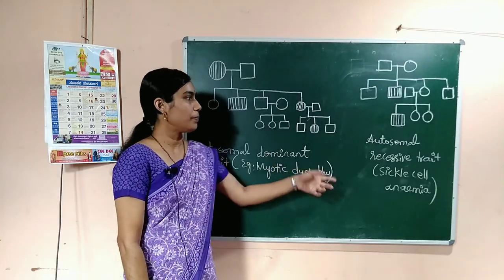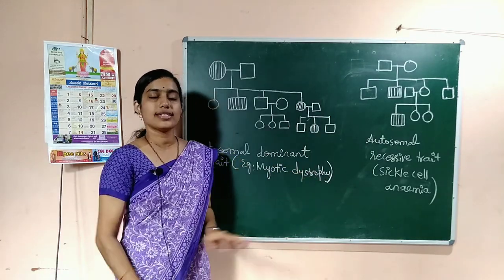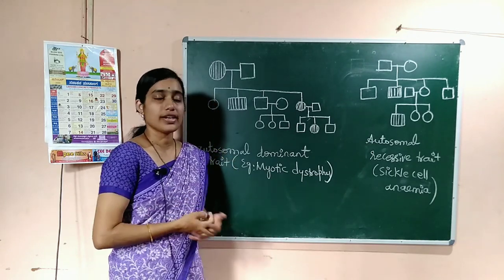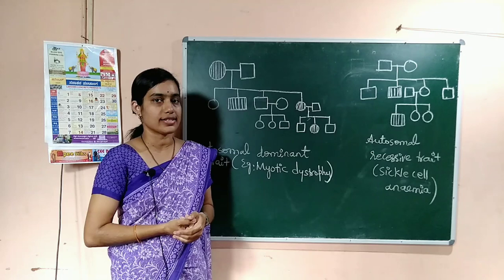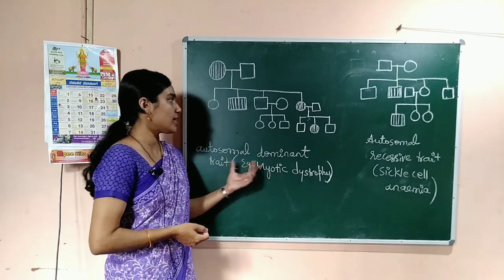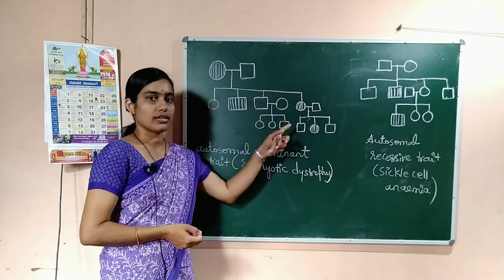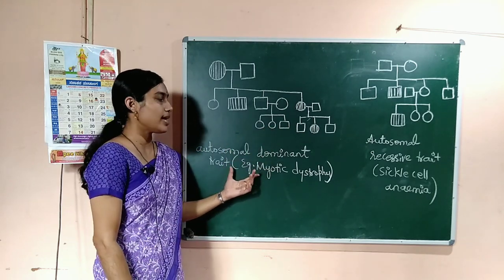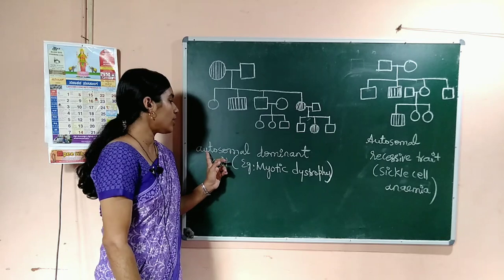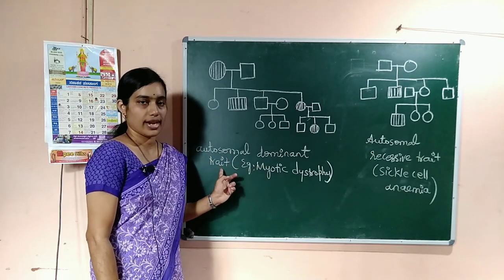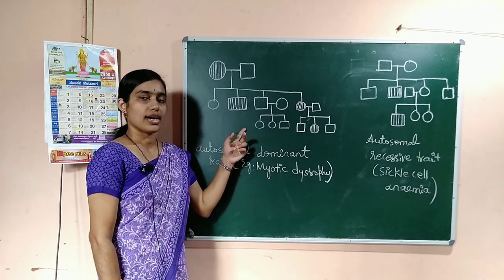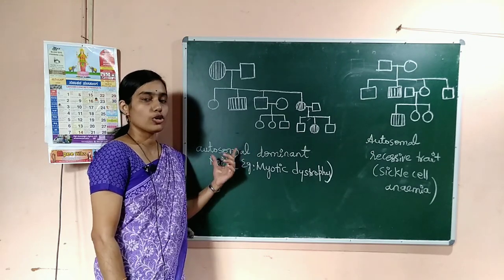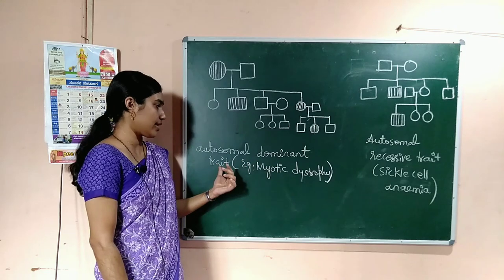These are the two pedigree charts for the analysis of two different kinds of disorders or traits. So, the first one, this pedigree chart, represents the inheritance of an autosomal dominant trait.